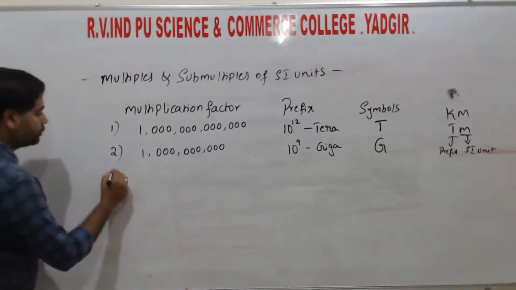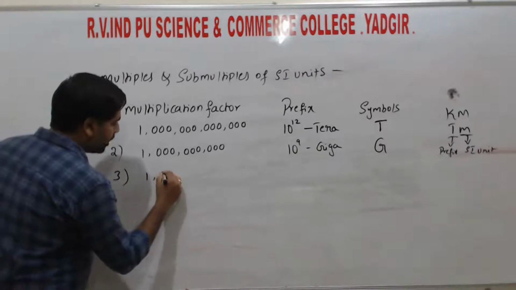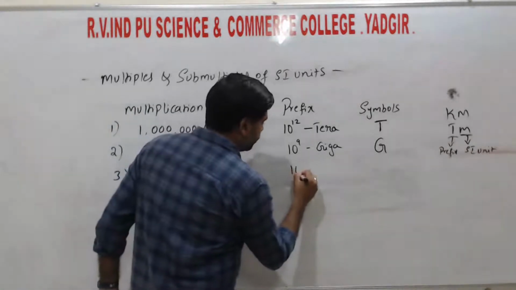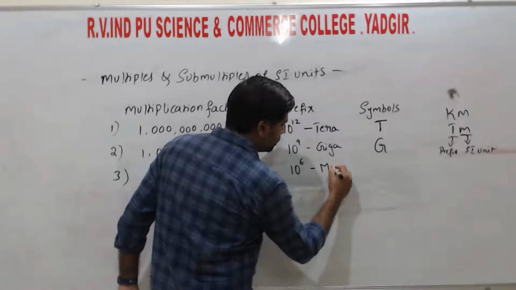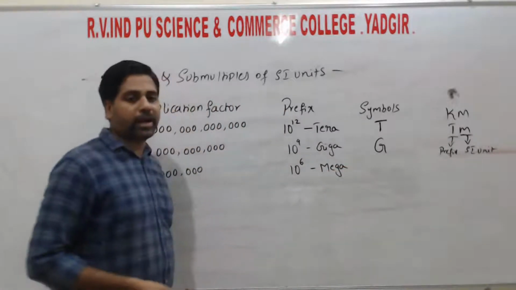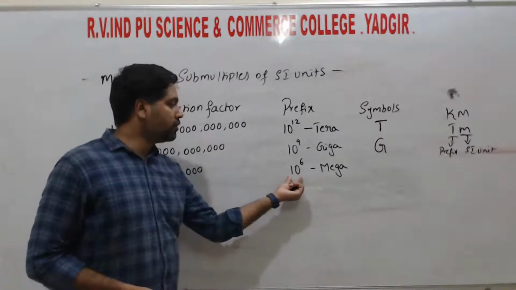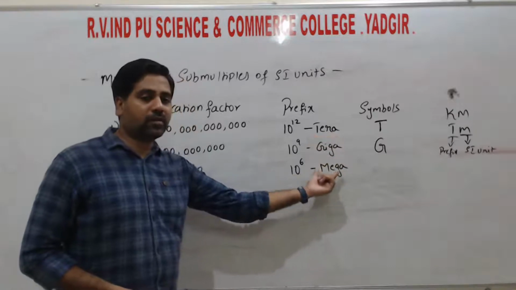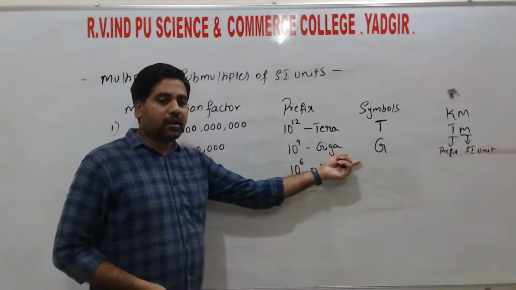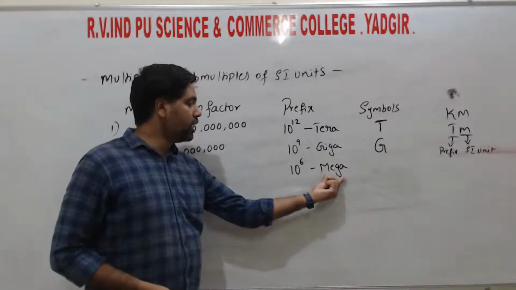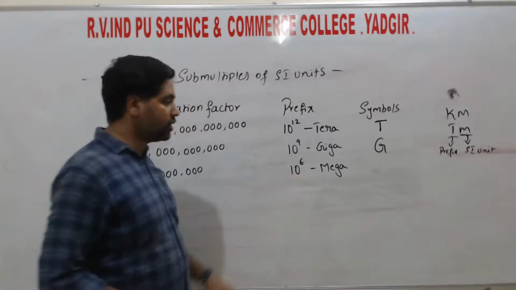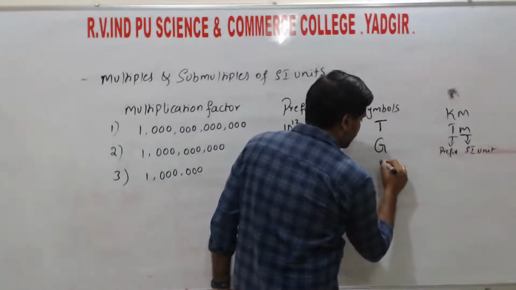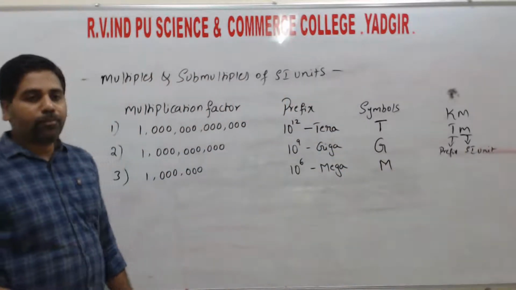The next one is 1 followed by 6 zeros. For this we write 10 to the power of 6, and this we call mega, as in megabyte. We can say megabyte, gigabyte, terabyte. We use these prefixes regularly in memories. Here this one is mega and its value is 10 to the power of 6. This is also a bigger value, hence we represent it with the symbol capital M. Mega.